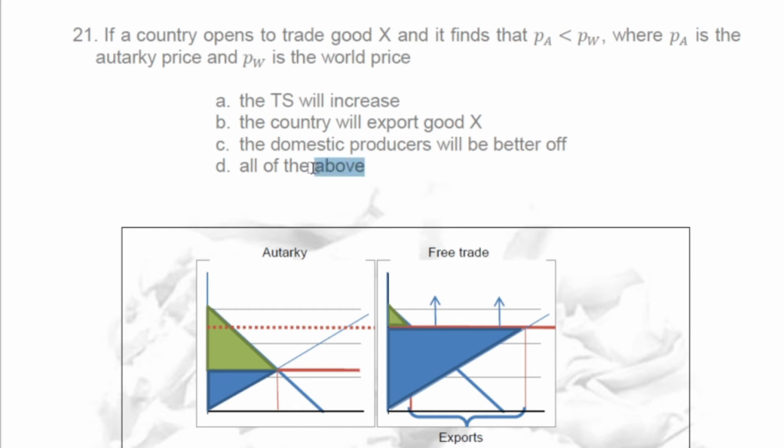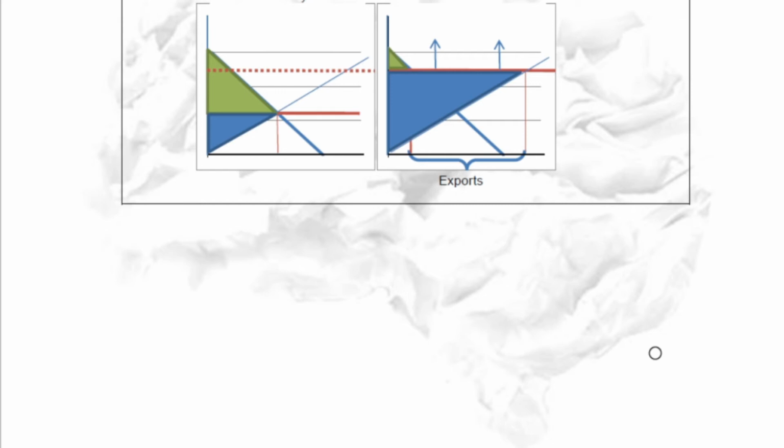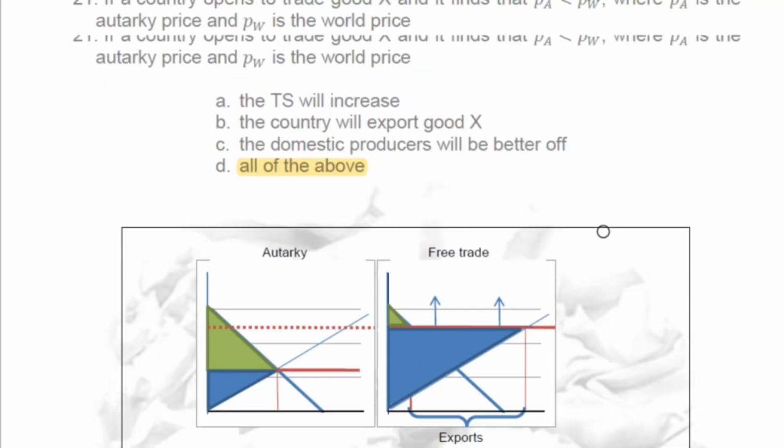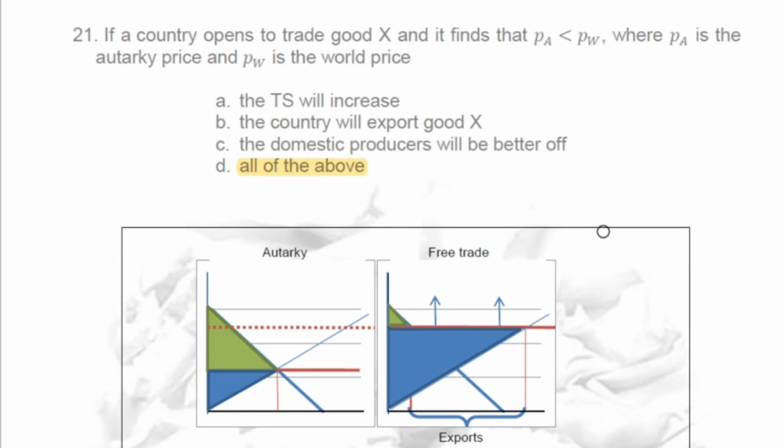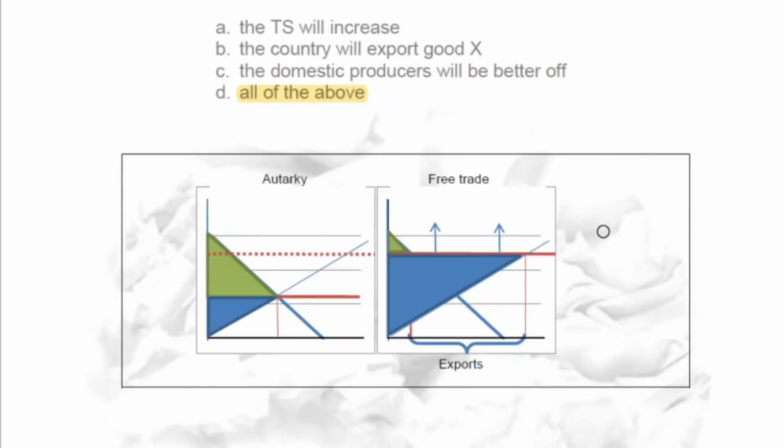They are better off. So all this big white triangle would be the deadweight loss in autarky compared to free trade. We don't see exports, but I wanted you to have a little idea, because it's very easy, and it's a pity we don't see it.